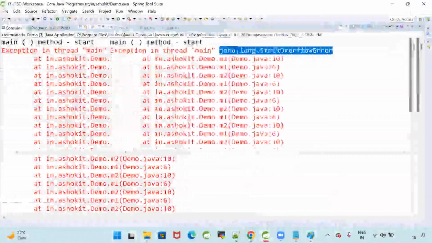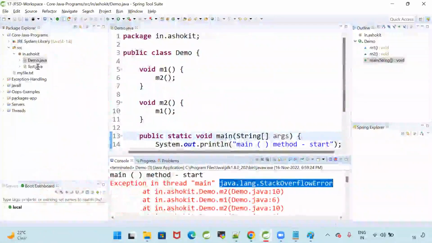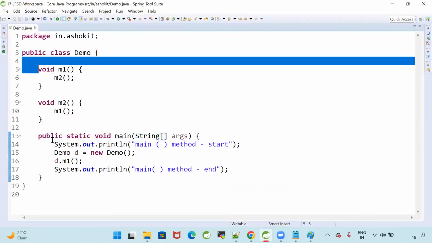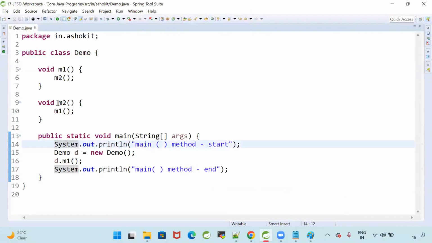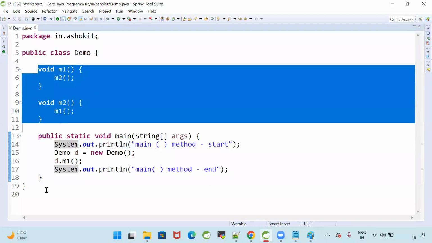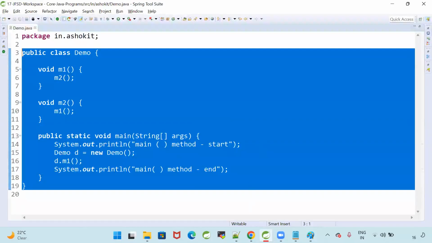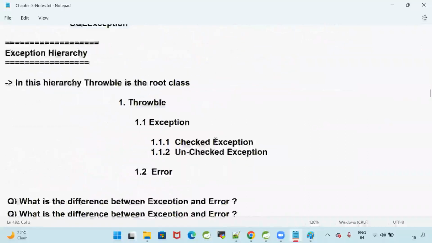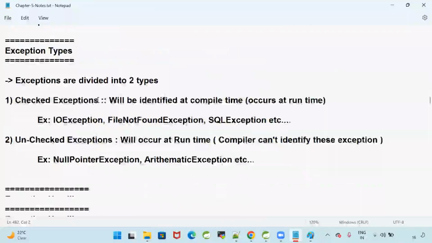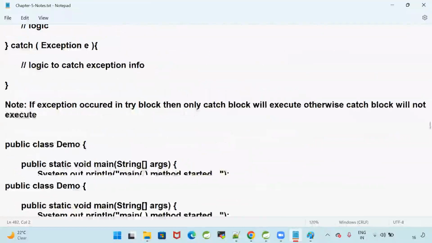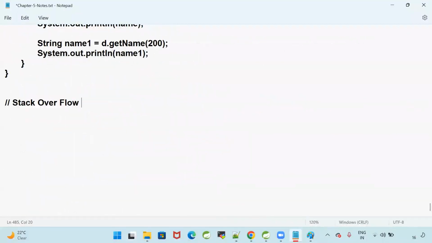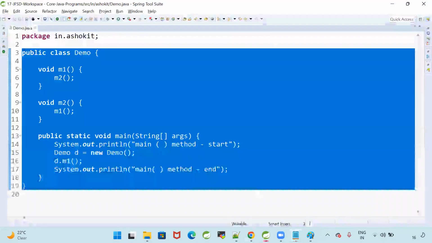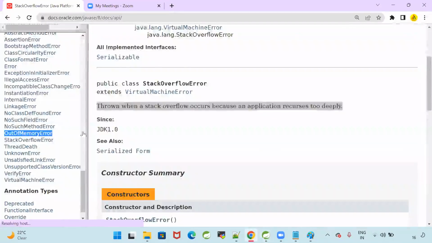Okay, so we are able to achieve the error by writing recursion calls. By writing recursion, M1 calling M2, M2 calling M1. Below program will give stack overflow error. And there is one more error called out of memory error.